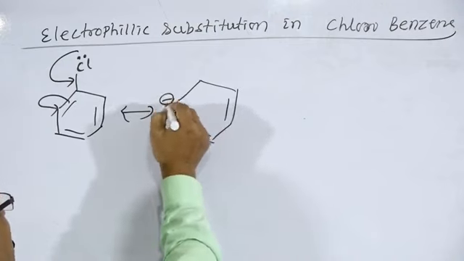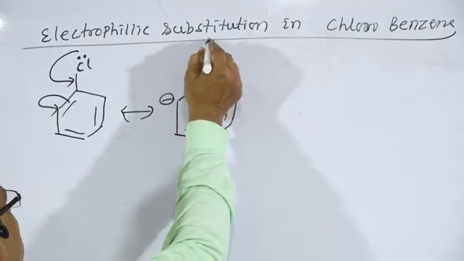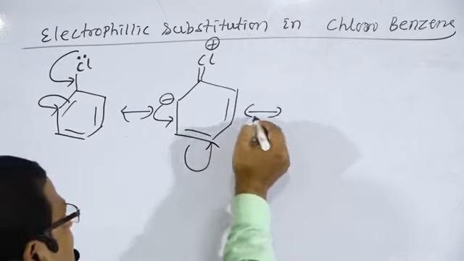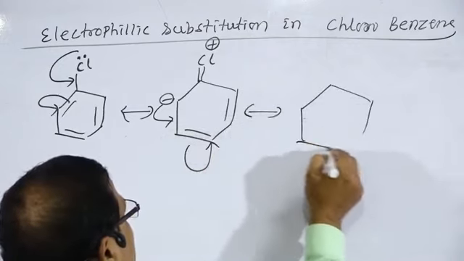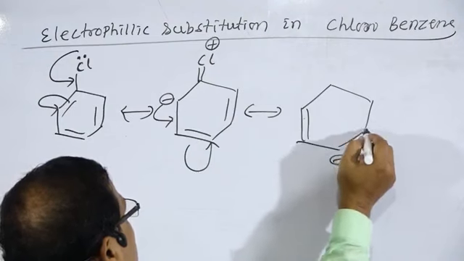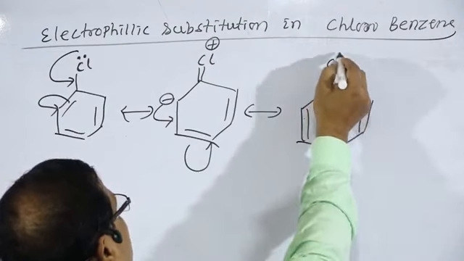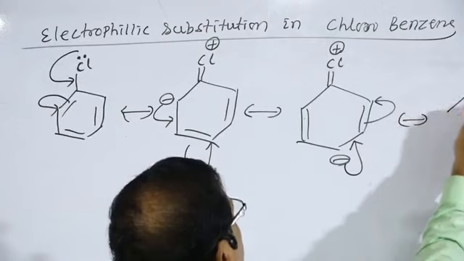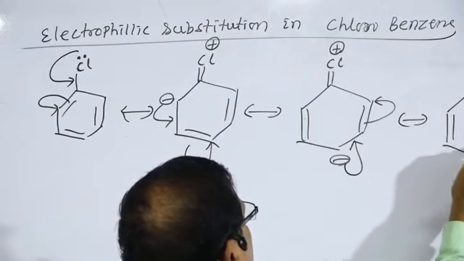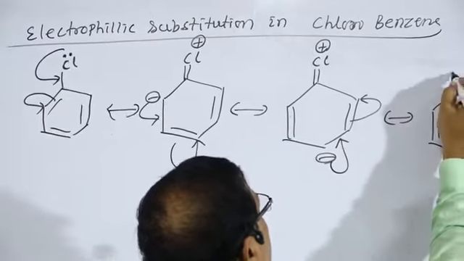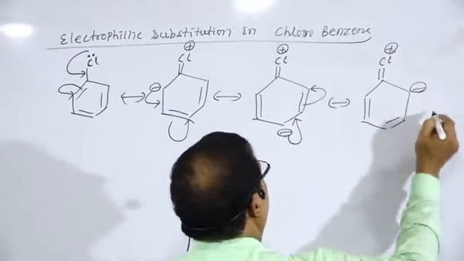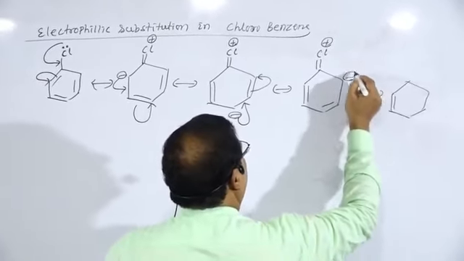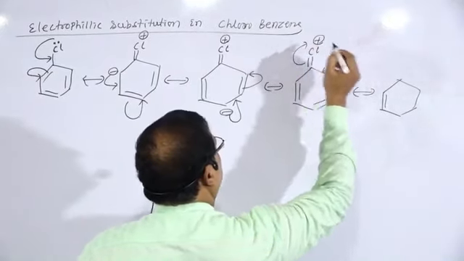The negative charge is shifted to the next atom, with a double bond to Cl plus, and again shifted to the next atom.